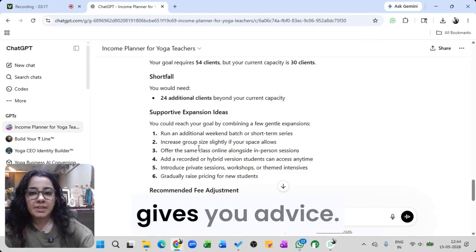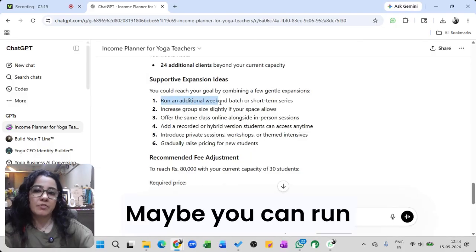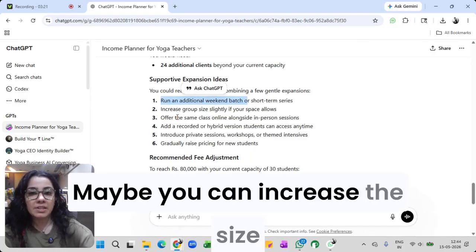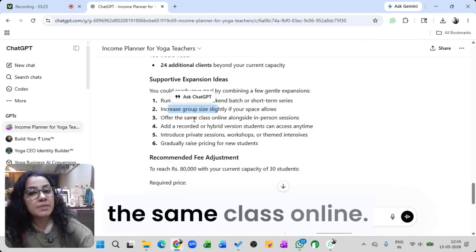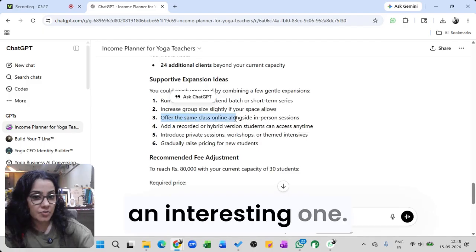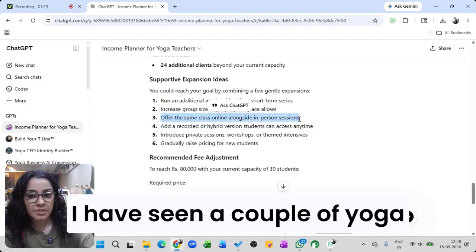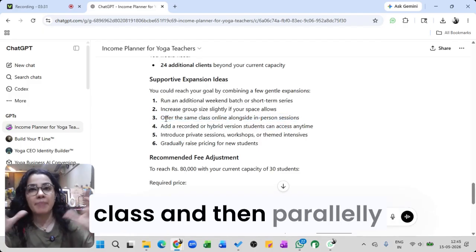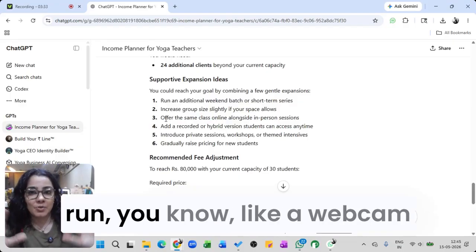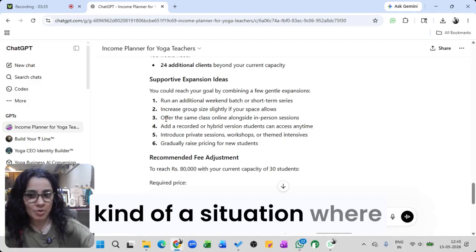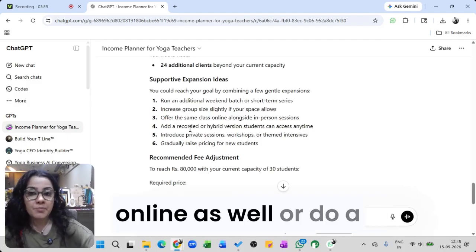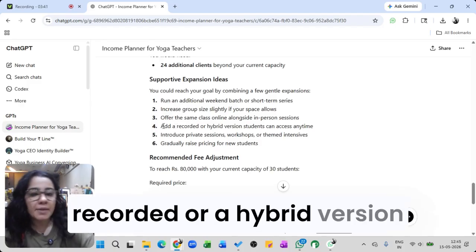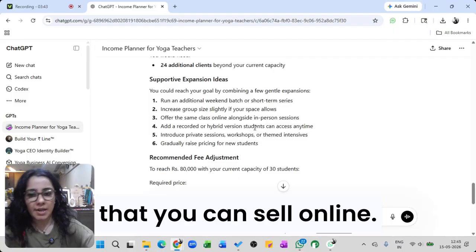For example, it gives you advice like: maybe you can run weekend batches, maybe you can increase the size of the group slightly, maybe you can offer the same class online. Now this is an interesting one. I have seen a couple of yoga teachers who take a live class and parallelly run a webcam situation where they can play the class online as well, or do a recorded or hybrid version that you can sell online.